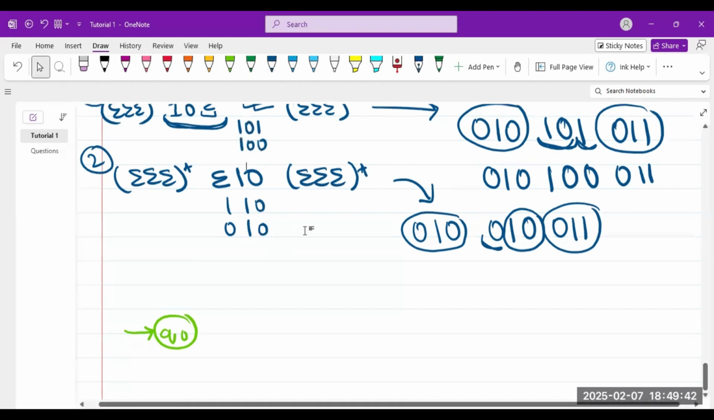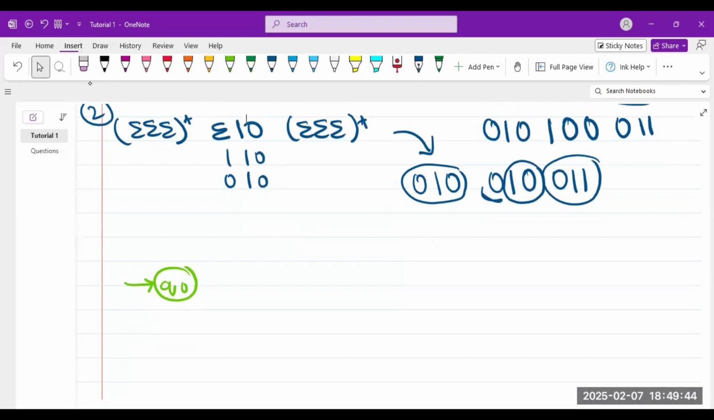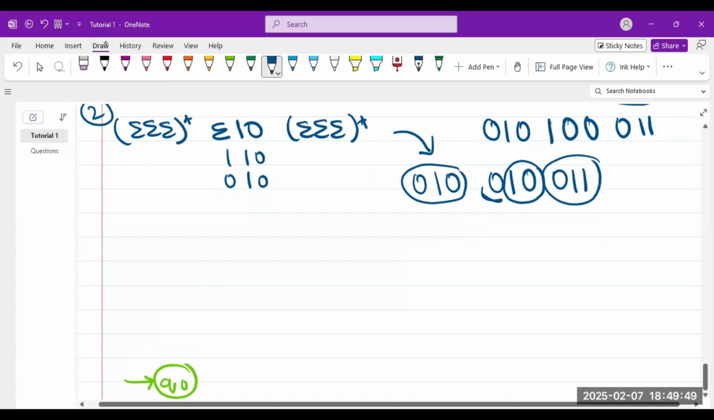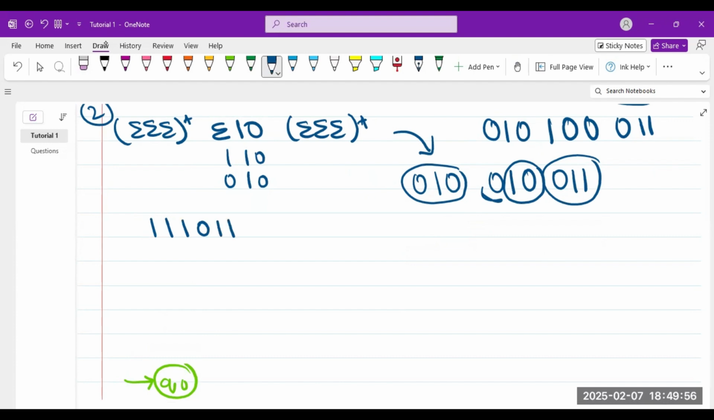So what if it comes in between? In between basically means, what if it's like this? So 1, 0, sorry, 1, 1, 1, 0, 1, 1. So here there's no block of 3. Do we see a block of 3?